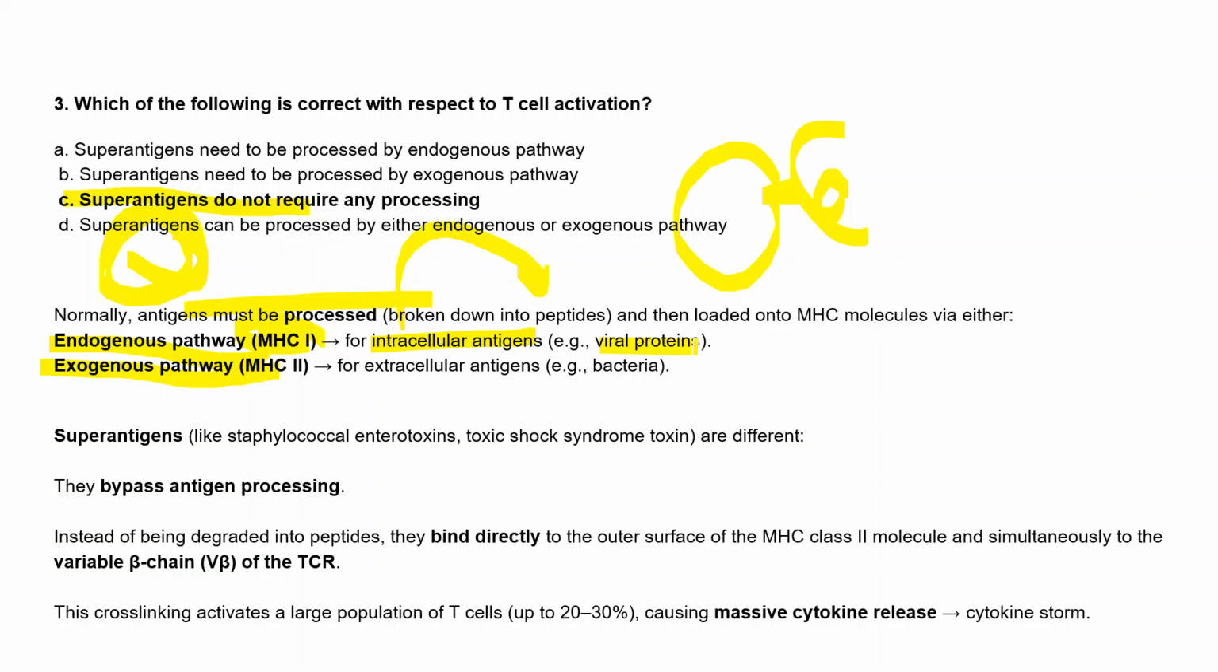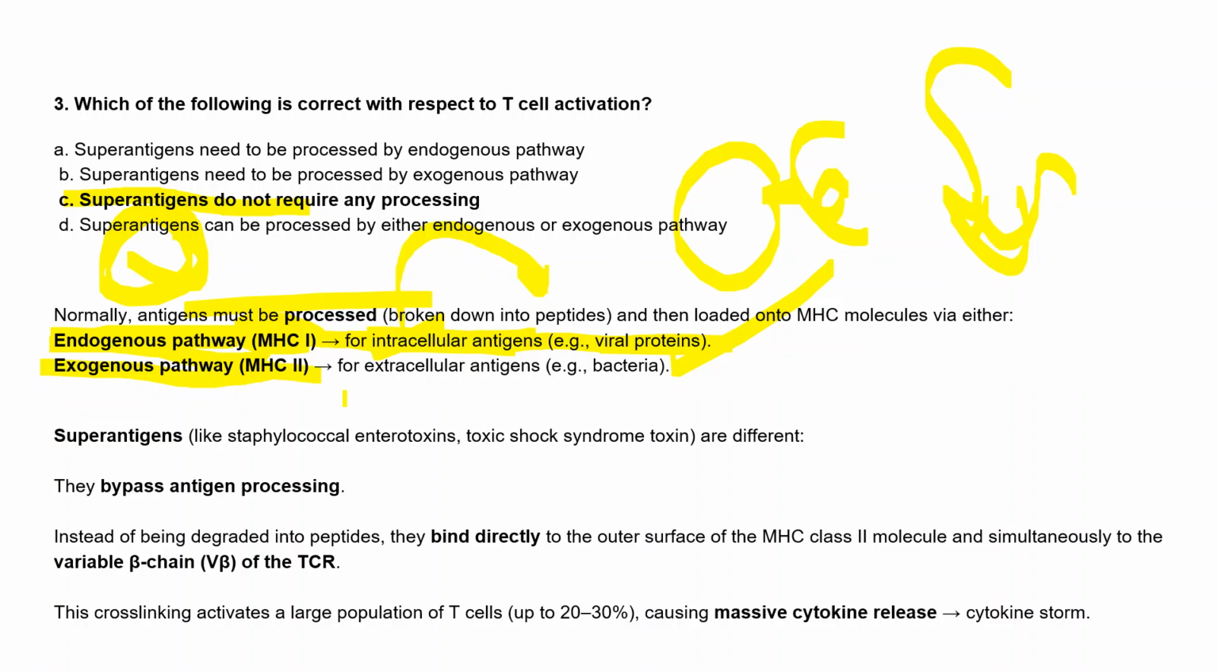In the case of a virus, it goes into the host, replicates, and takes over the host machinery. We call these intracellular antigens, and they come under the endogenous pathway, through MHC1. This is very important: the endogenous pathway is for intracellular antigens through MHC1, and an example is viral proteins. Then comes the exogenous pathway, through MHC2, for extracellular antigens.